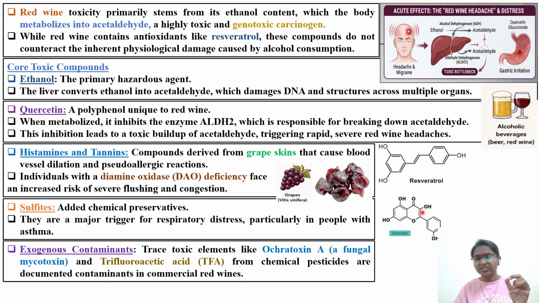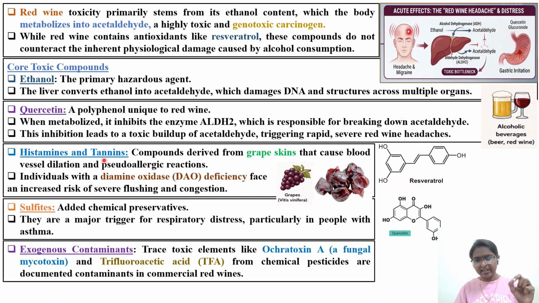So this is the structure of this particular red wine, because it is a polyphenol. When metabolized, it inhibits the enzyme aldehyde dehydrogenase, which is responsible for breaking down acetaldehyde. This inhibition leads to toxic buildup of acetaldehyde. Whenever the toxic acetaldehyde concentration increases, it triggers rapid, severe red wine headaches. That is the reason, in the first slide, the question we have seen, that excessive headache is there. Flushing and headache will be there.